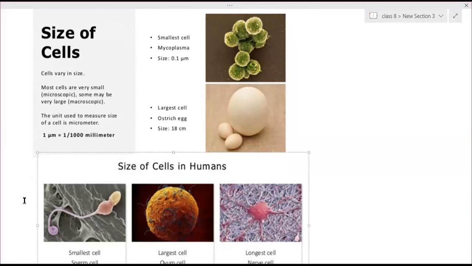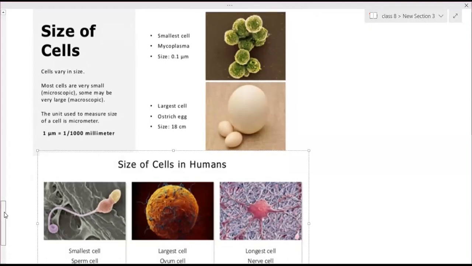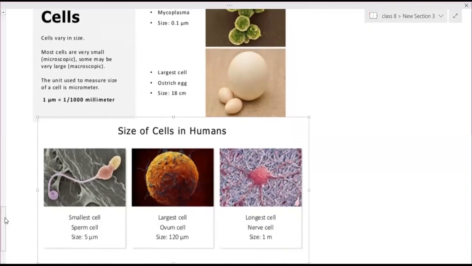Ma'am, should we write the size of cells in humans? Yes, right. The smallest, largest, and longest. Okay, ma'am. And after this, you can leave. Ma'am, 1 meter equals 1 by 1000 millimeter. 1 micrometer. This is 1 micrometer. Yes, ma'am.